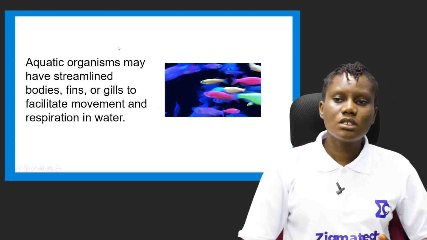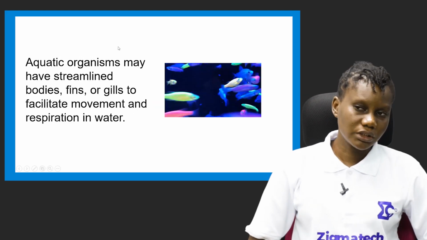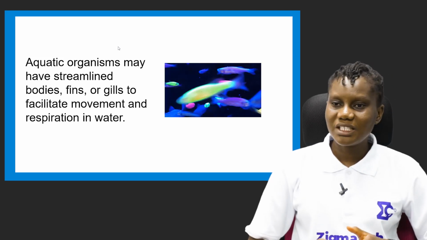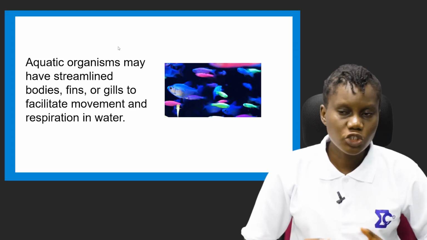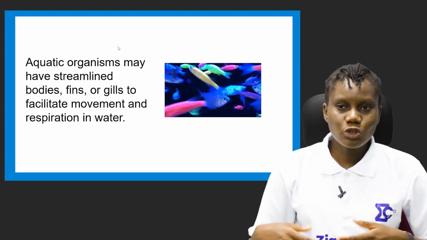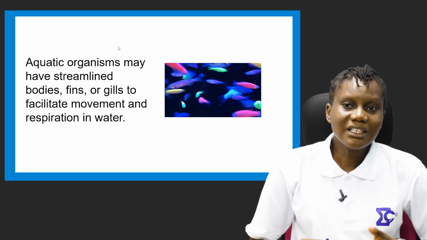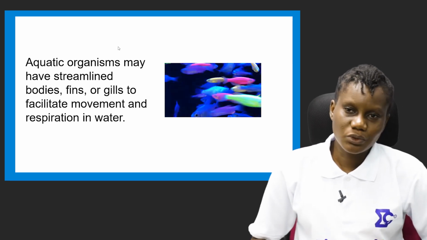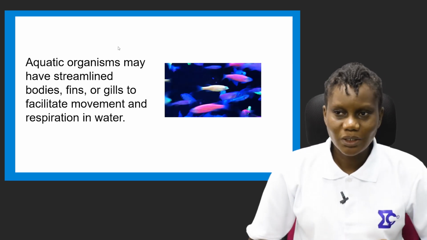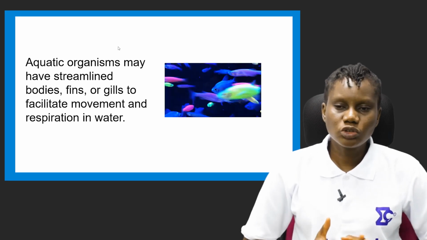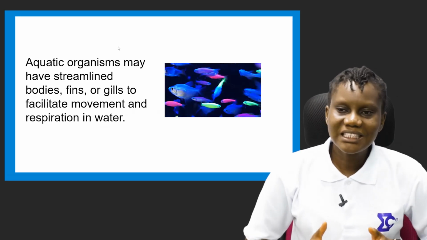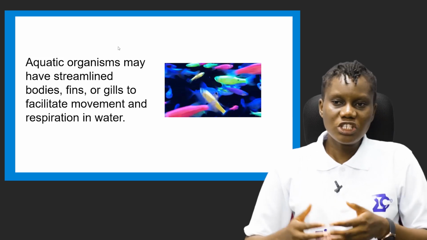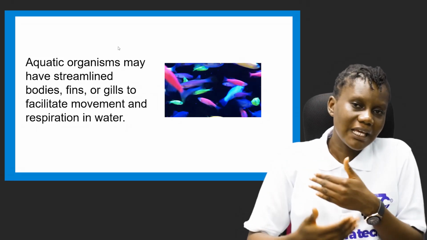While aquatic organisms may have streamlined bodies, fins or gills to facilitate movement and respiration in water, humans don't have fins. So we cannot move easily in water. We can't stay in water. We can't live in water. We don't possess gills too. Our bodies are not streamlined, unlike fishes, whose streamlined body facilitates their movement in water. And also the gills they possess help them to respire in water.